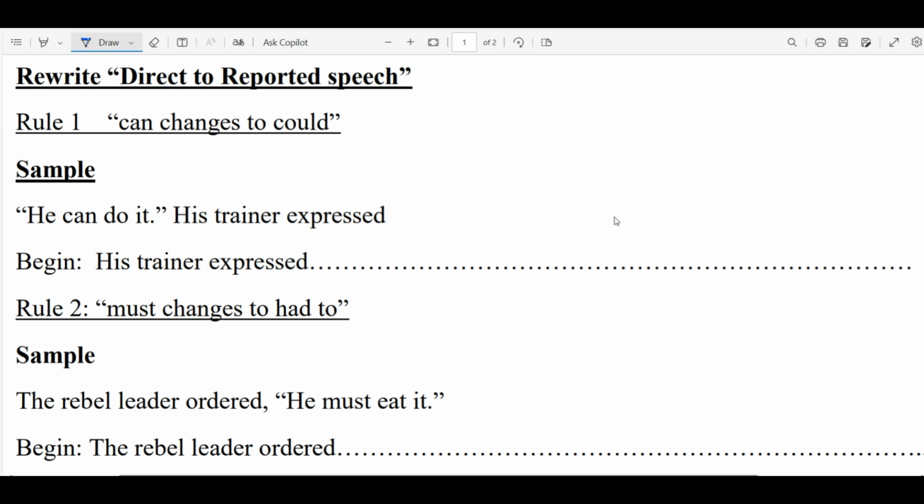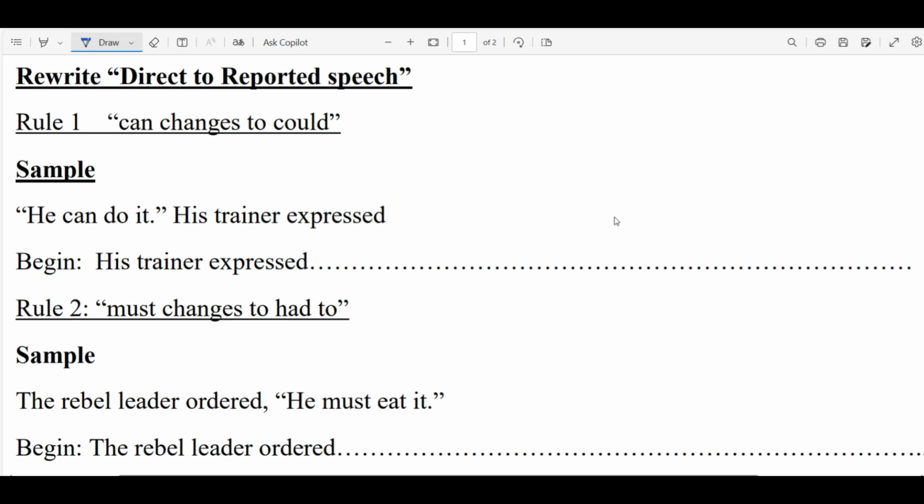Now we have the first rule. Rule number 1, we are told if we are given the word can in the direct speech, we are supposed to use could in the indirect. The indirect speech is also known as the reported speech.